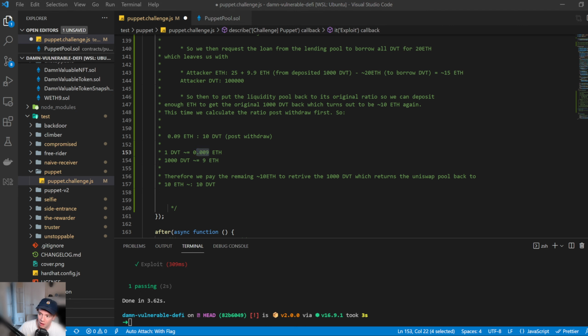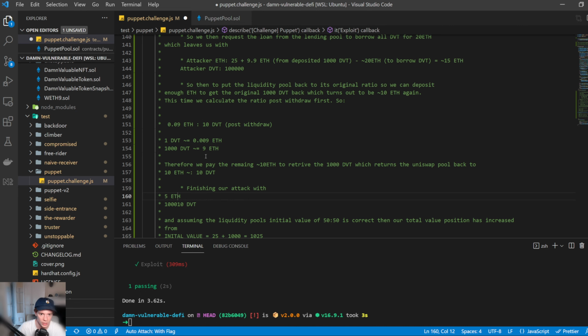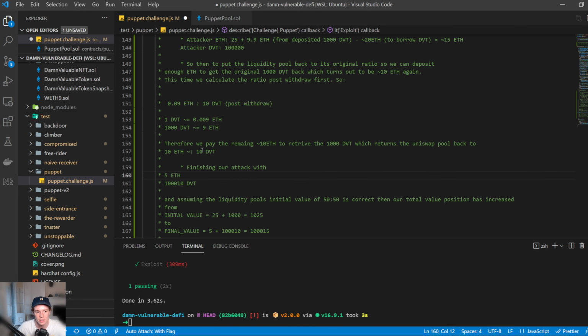So after this attack is done, we want to see what our value proposition is. Where do we stand? We finish our attack with approximately 5 ETH and 100,000 DVT in total value. The reason being is we had that 15 ETH, we had to pay 10 ETH again to put the liquidity pool back to its original ratio, and then we get our 1,000 DVT back. So I think this should be around like that.